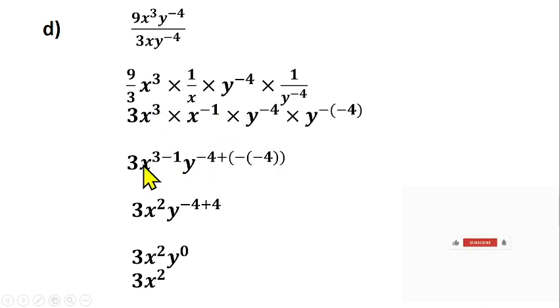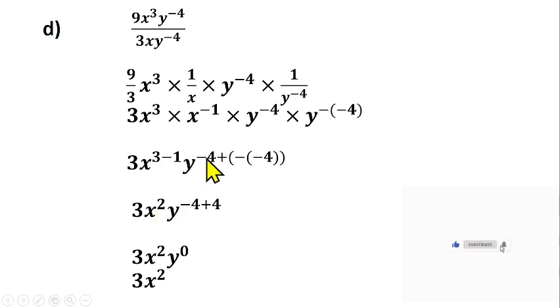So you have s raised to power 3 plus minus 1. So plus times minus will give us minus. So we have s raised to power 3 minus 1. Then you can also apply law of indices to this as well. You have y raised to power 4 plus, then minus 4 according to what you're having here. Although minus times minus will give us plus. So minus times minus will give us plus as well. So you are left with 3 minus 1 will give us s raised to power 2 here.